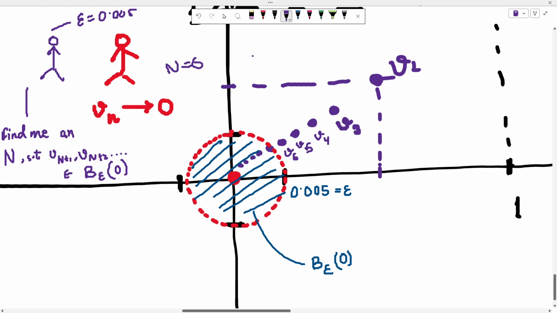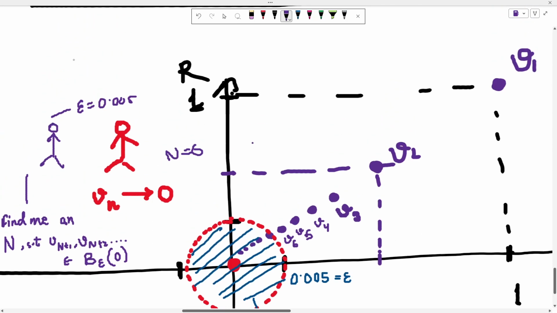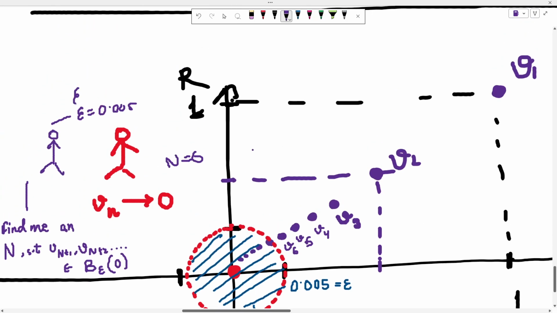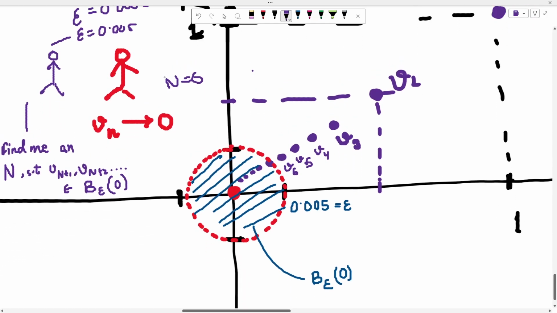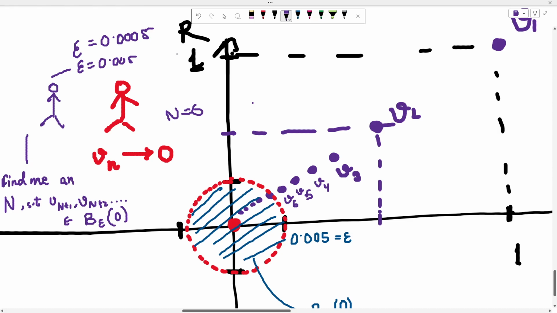Now the purple guy sees that yes, this is correct, v7 is inside the neighborhood of this red line, v8 is also inside this neighborhood, v9 is also inside this neighborhood. And this purple guy is very egoistic. He said, no, you found it for one, let's give an even smaller epsilon, let's say epsilon is 0.0005. Okay, now you find me an n.